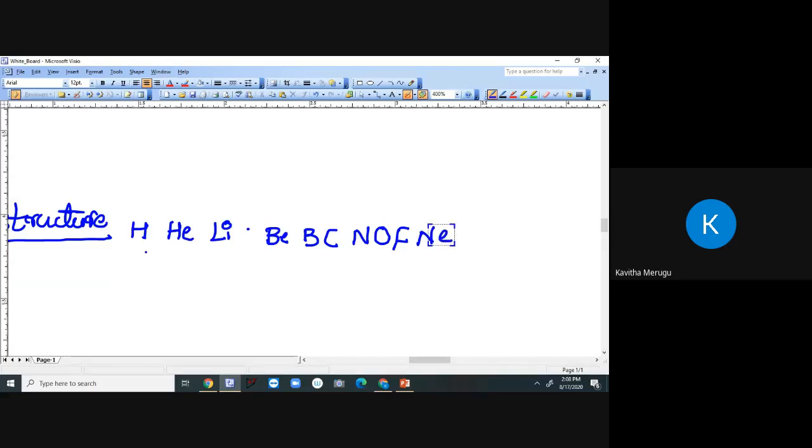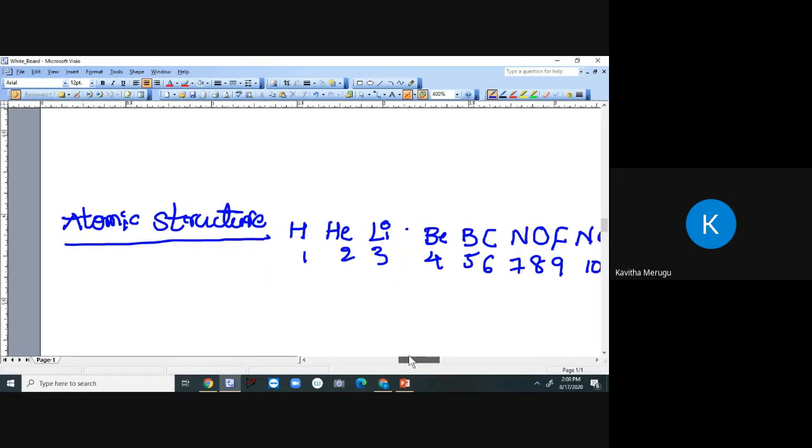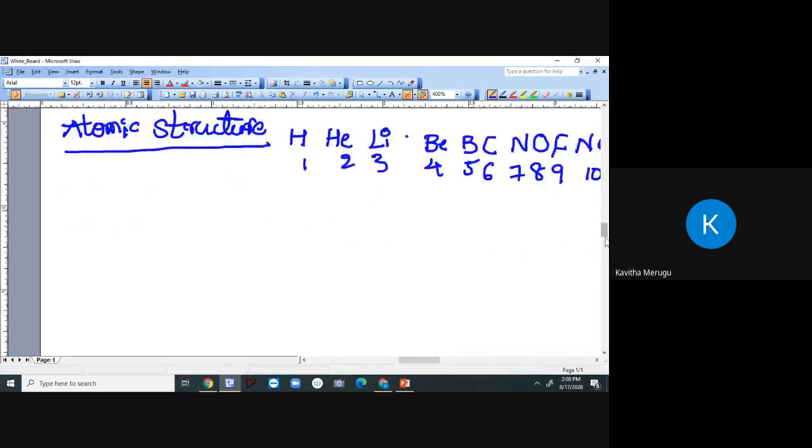So this is 1, 2, 3, 4, 5, 6, 7, 8, 9, 10. These are the first 10 elements that we have in our modern periodic table, right?